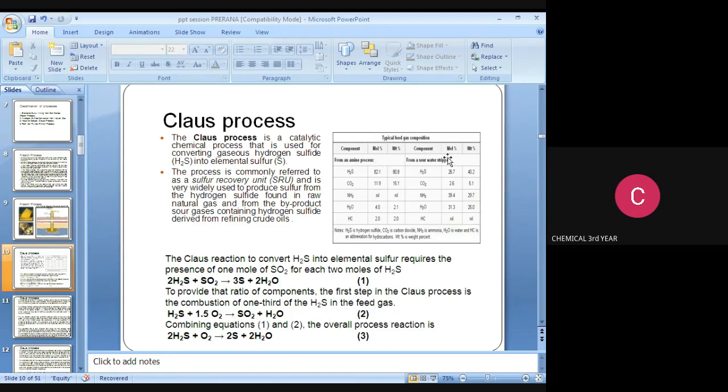This is for the sour water stripper. H2S is 26.7 mole percentage and weight is 40.2. Carbon dioxide is 2.6 mole percentage and weight percentage is 5.1. Ammonia 39.4 percentage and 29.7 percentage. H2O 31.3 percentage and 25.0 percentage. Hydrocarbon is nil. So note it down. This is very important. H2S is hydrogen sulfide. CO2 is carbon dioxide. NH3 is ammonia. H2O is water. HC is hydrocarbon.